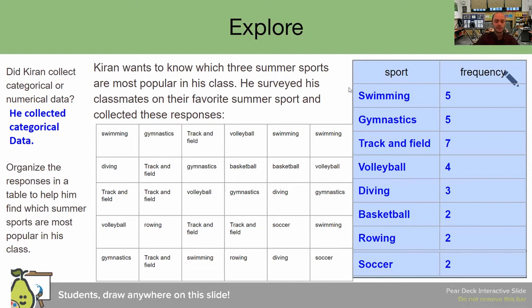So with this said, what do you think is his class's favorite sport? Please pause the video and let me know. All right, welcome back. If you said his class's favorite sport is track and field because it pops up 7 times, which is greater than any other frequency for any other sport, you are correct.